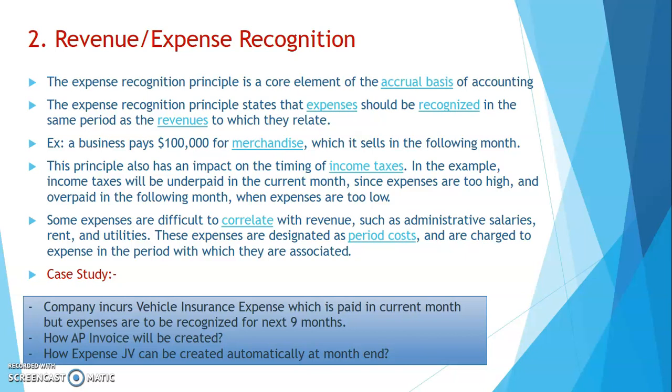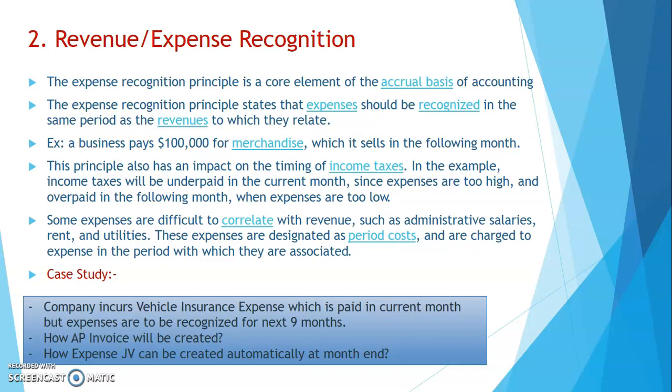Now let's look into a case study to understand the scenario. Here the company incurs vehicle insurance expense which is paid in the current month, but the expenses are to be recognized for the next nine months. So we need to do this case study in our ERP system, that is the open source ERP system.